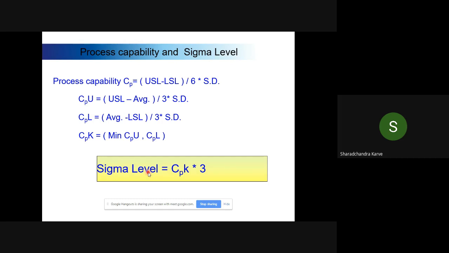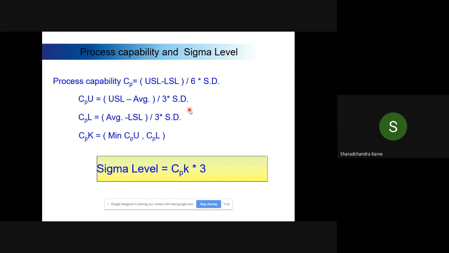In short, when you look at the formula of CPK, it is USL minus average divided by 3 into standard deviation, and you are again multiplying it by 3. So if you knock off that 3, it is simply USL minus average divided by standard deviation. So in short, how many standard deviations you can accommodate on one side, that is what you want to see.